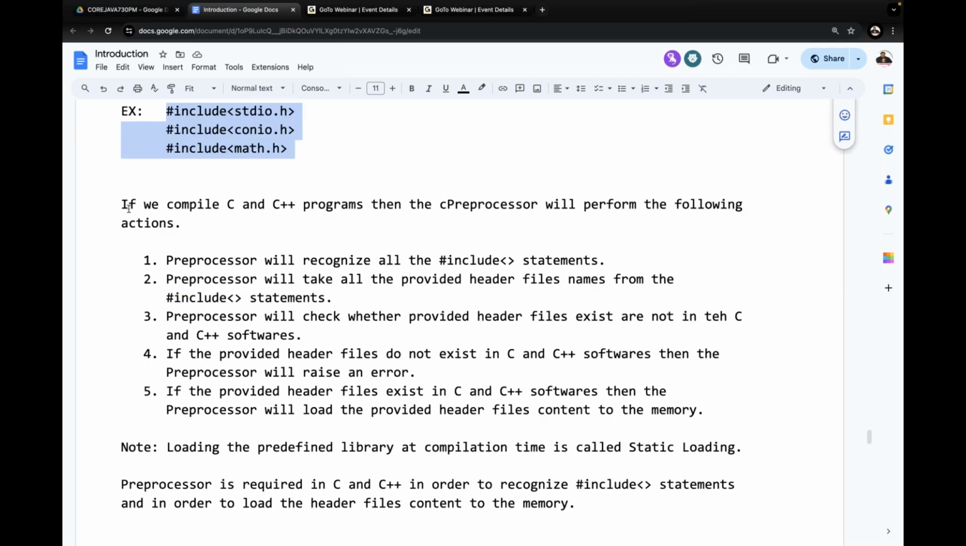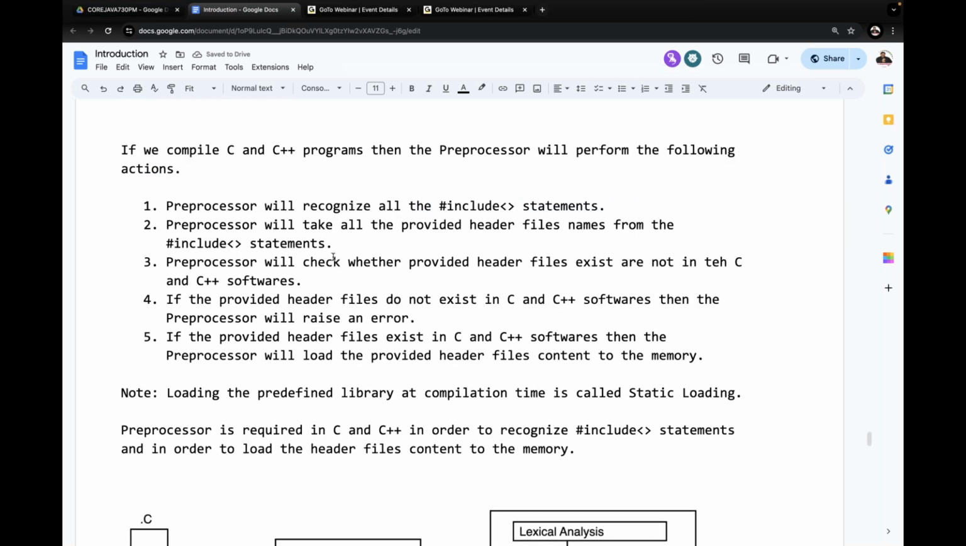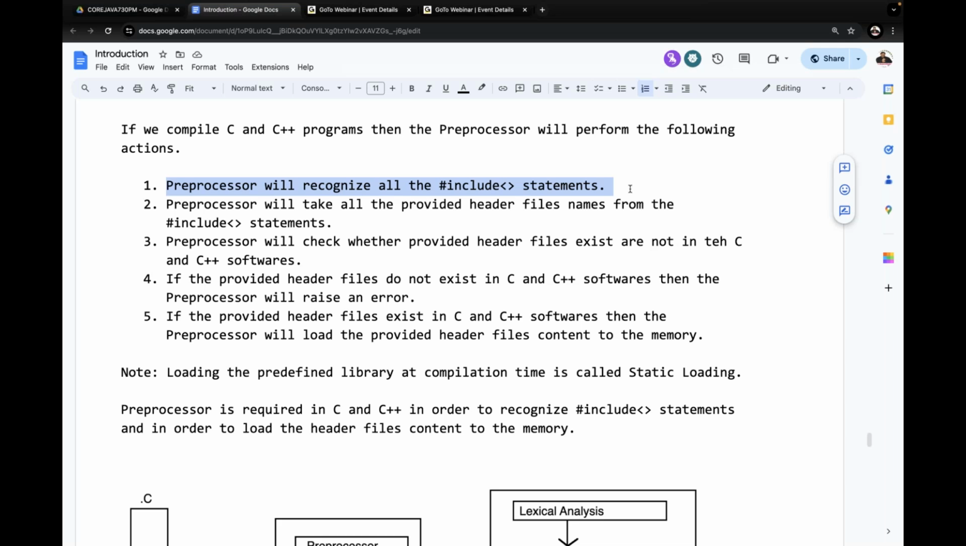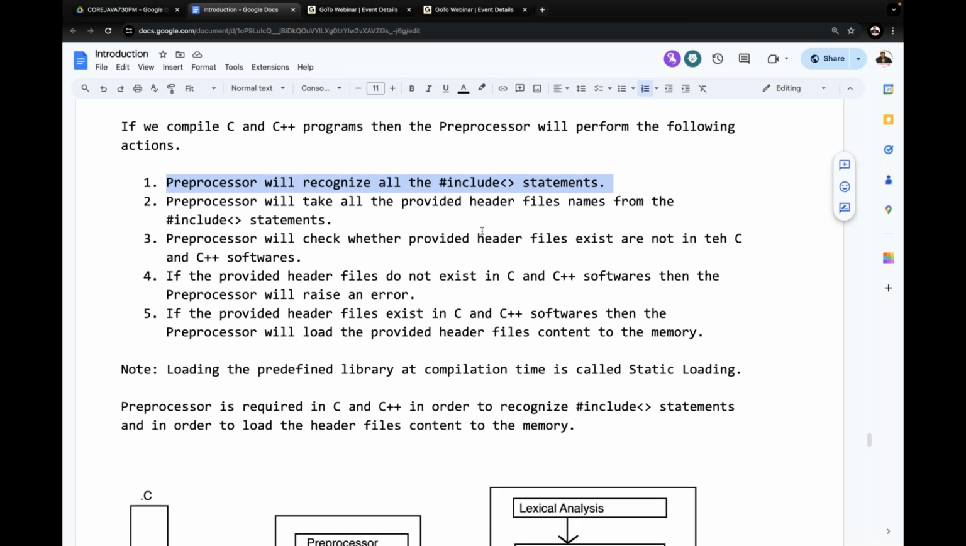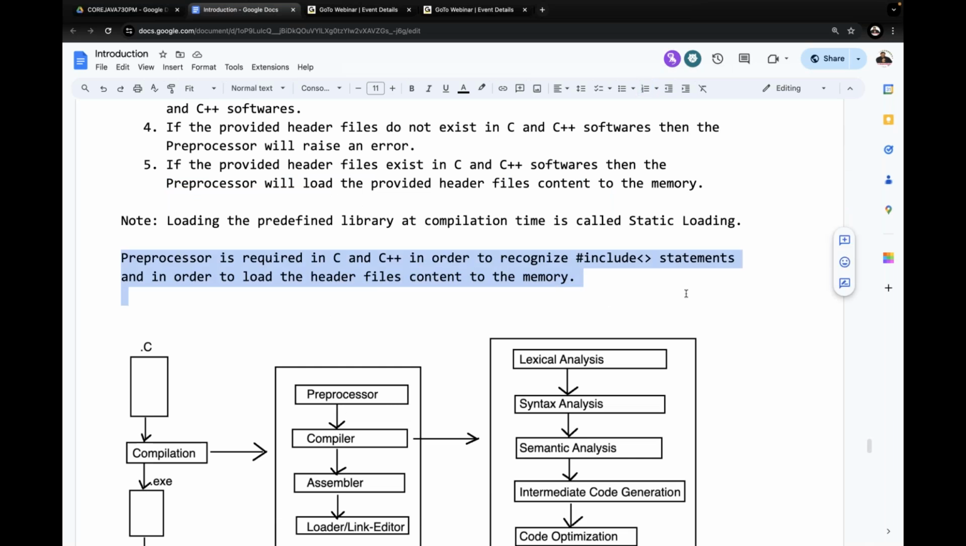If we compile C and C++ programs, then the preprocessor will perform the following actions. What is the job of the preprocessor? The preprocessor will recognize all the hash include statements. It will take all the header file names from the hash include statements. It will search for them in the C and C++ software. If they are not available, the preprocessor will raise an error. If they are available, the preprocessor will load the header files content to the memory. Loading a predefined library at compilation time is called as what? Static loading. The preprocessor is required in C and C++ in order to recognize hash include statements and in order to load the header files content to the memory. Because of this particular reason, the preprocessor is required.